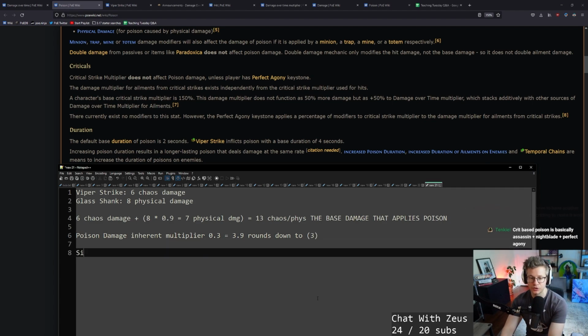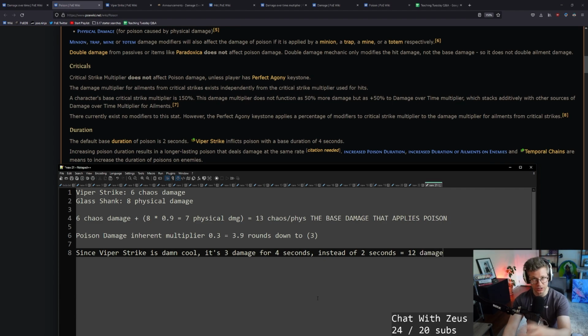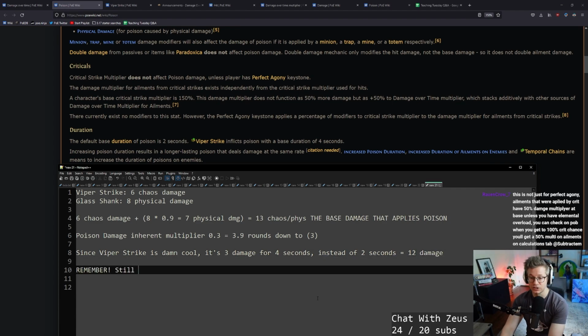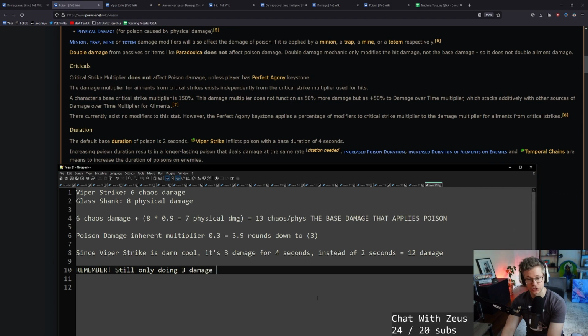But since Viper Strike is so damn cool, it's 3 damage for 4 seconds instead of 2 seconds, for a total of 12 damage for a single Viper Strike. Remember, still only doing 3 damage per second, right? Even by scaling, when you scale that duration up, or if you wanted to scale it down, your damage per second does not change. But you can get faster poisons, which will decrease that duration. It works contrary to the duration, but it will compress that amount of damage. And that is how you can scale your damage over time.